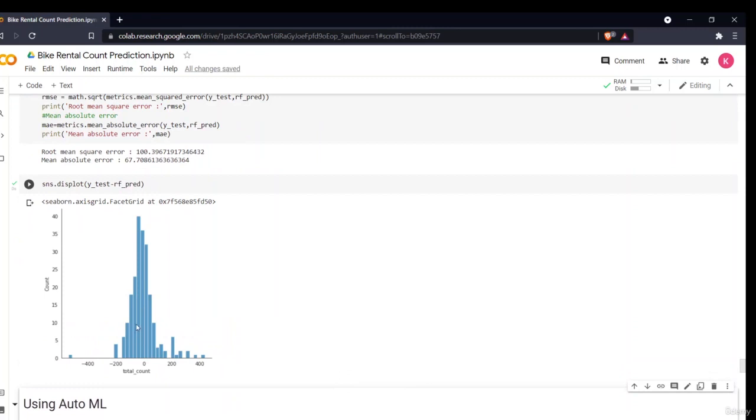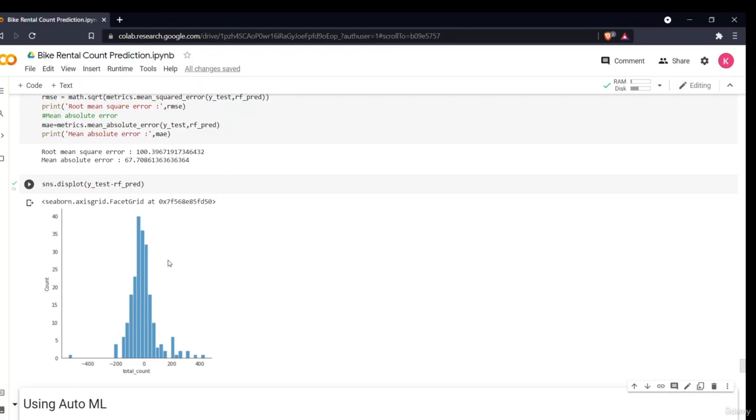So this model has performed very well. As you can see, zero has the maximum abundance, and the left or right skew is very small, as zero and small errors are in the maximum. That means our model has predicted very well. This is how a random forest model predicts.